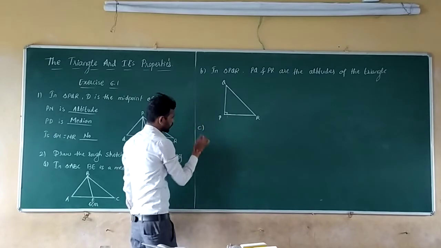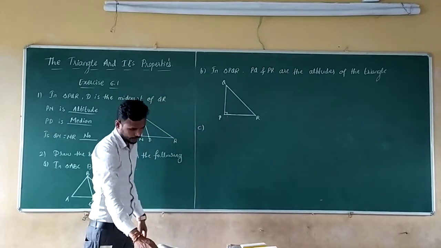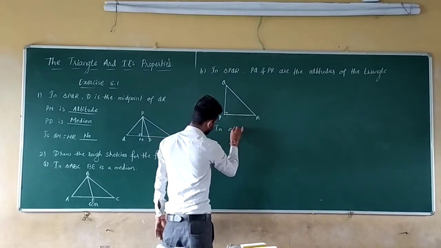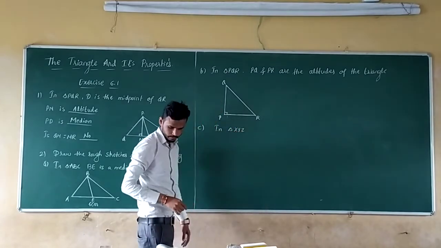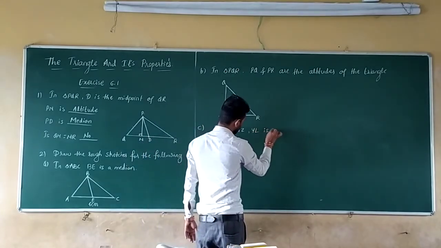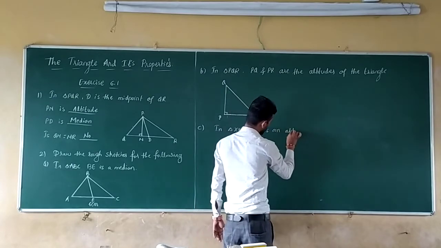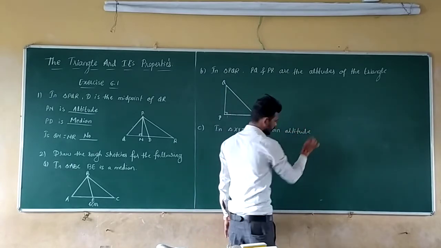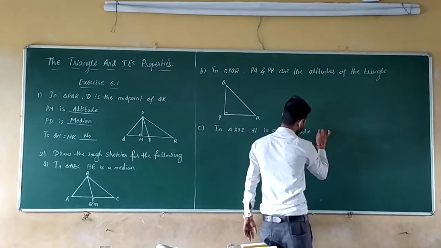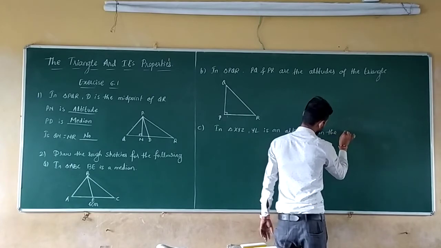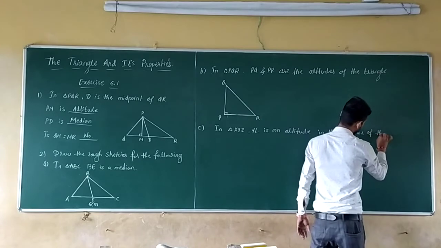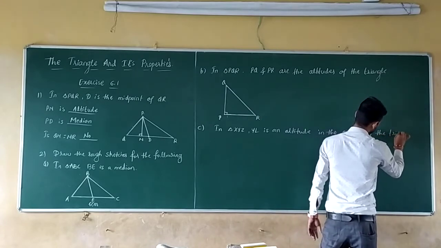Next, in triangle XYZ, YL is an altitude in the exterior of the triangle.